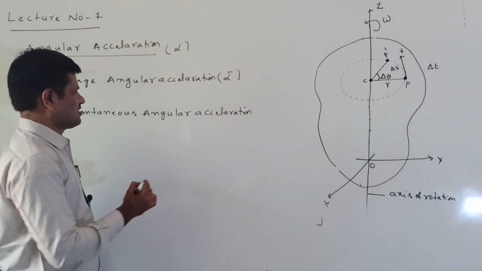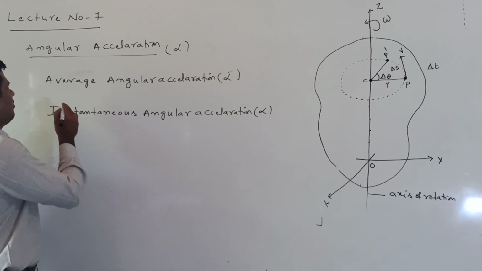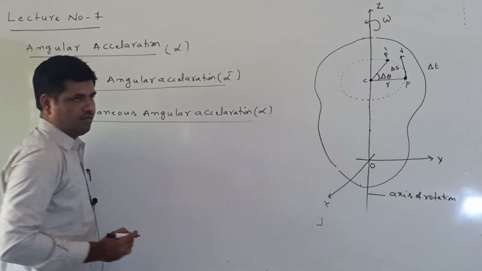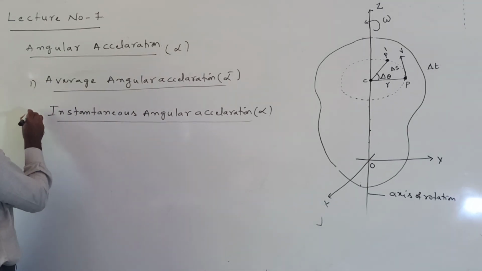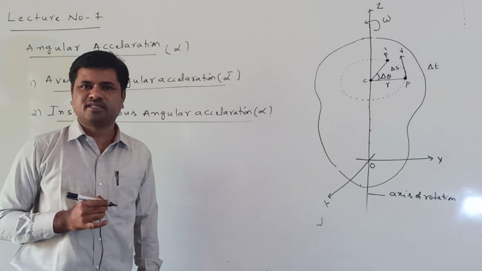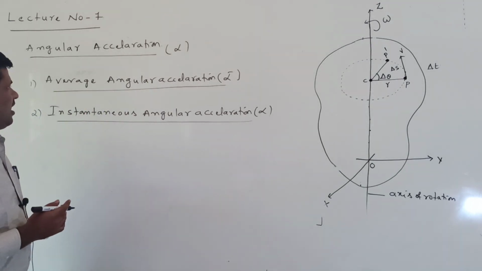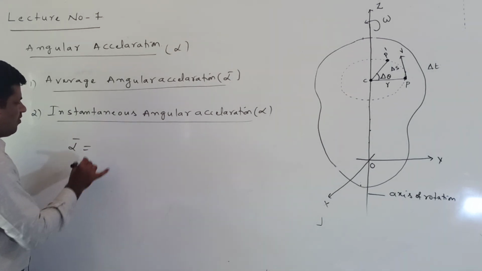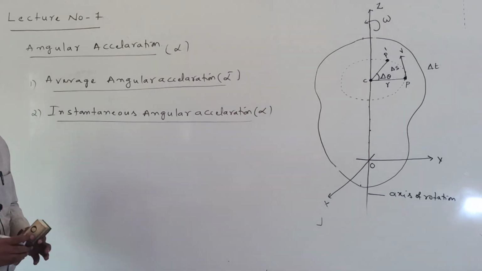Instantaneous angular acceleration is alpha. Now, these are the two types of angular acceleration: one is called average angular acceleration, and the second one is called instantaneous angular acceleration. First of all, I am defining the first one, that is, average angular acceleration.